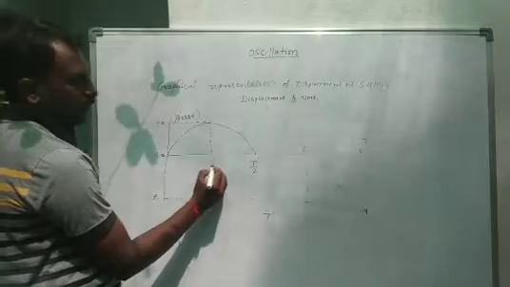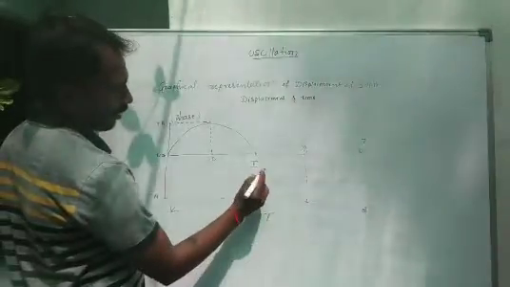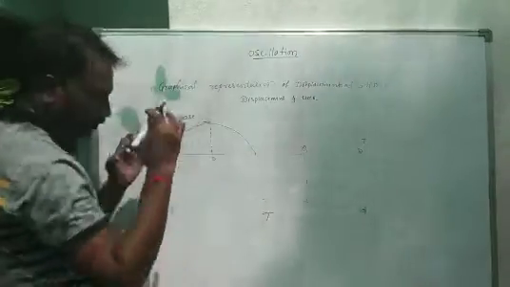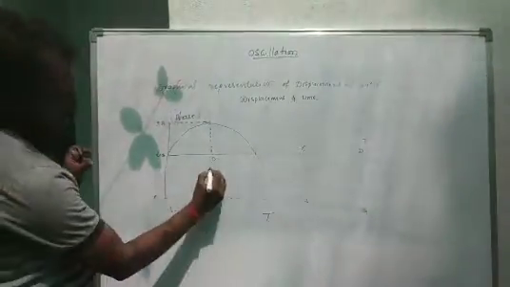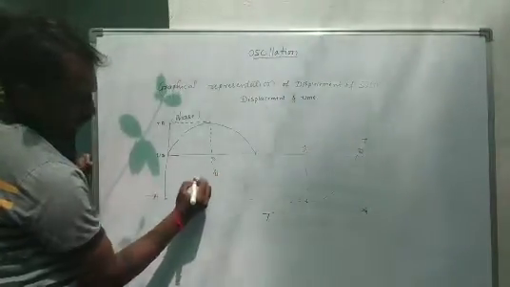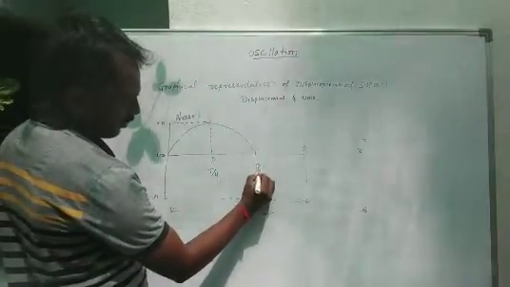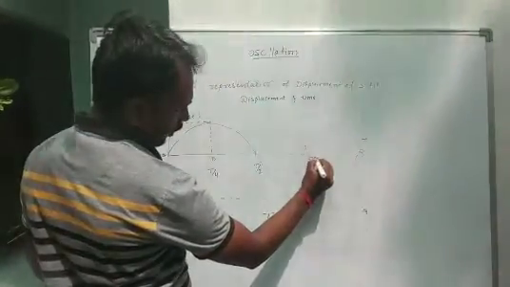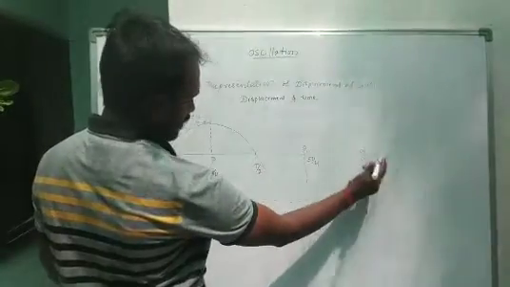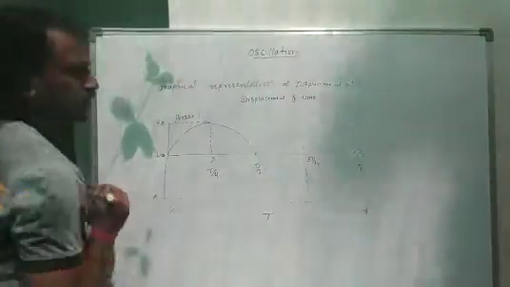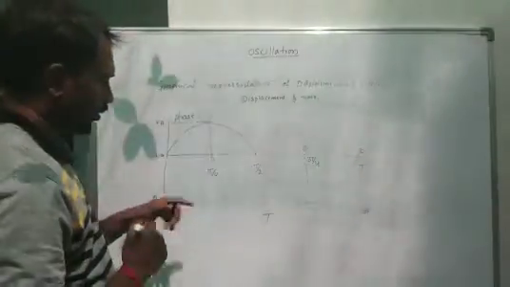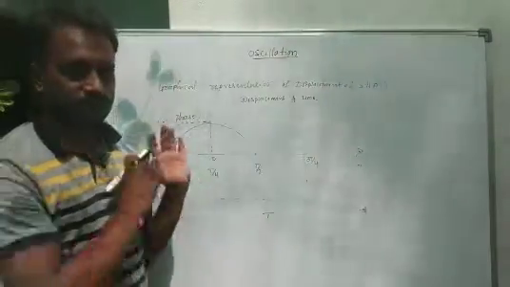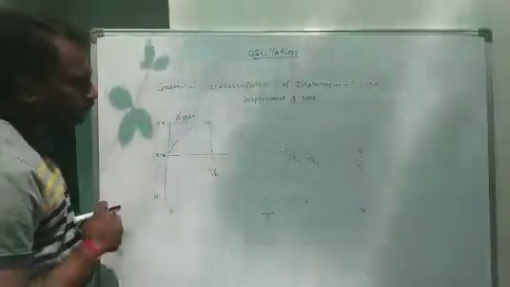And here the fourth part of a time period. So if you divide it into 4 parts of a time period, this one is T by 4, and this one we consider T by 2. And this one we consider 3T by 4. And finally, this whole time period is T. So this time period has 4 parts: the fourth part, second part, third part, and the total, which we consider a single time period.